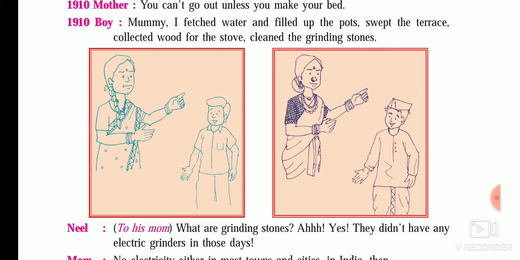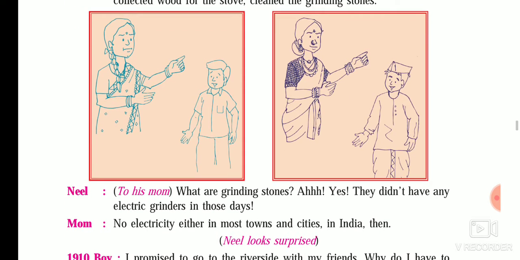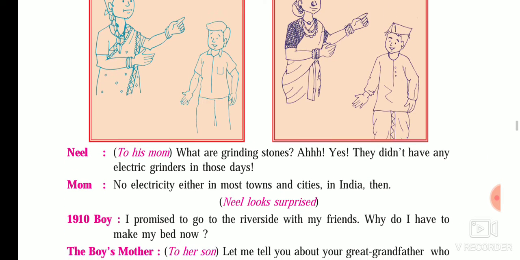Okay, so on that, Neil said to his mom, what are grinding stones? So here we come again in the present, where Neil asked his mother, what is a grinding stone? Yes, they didn't have any electric grinders in those days. So mom said there was no electricity either in most of the towns and cities in India then. Neil looks surprised. Neil was actually in great surprise.